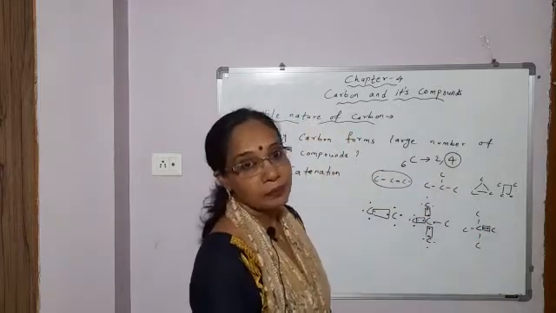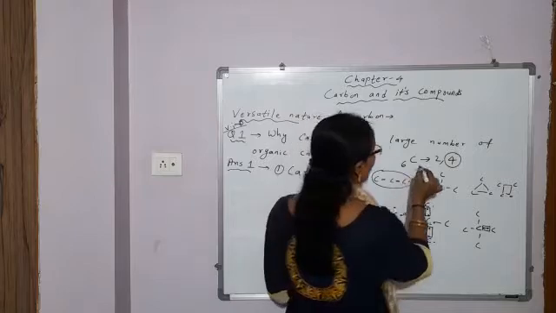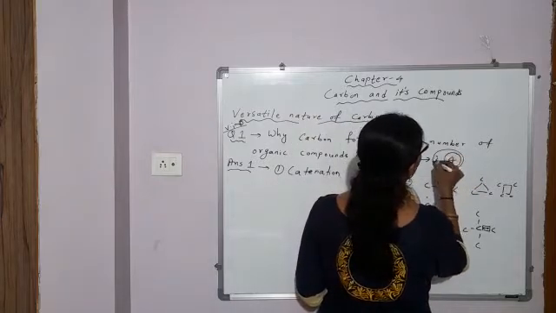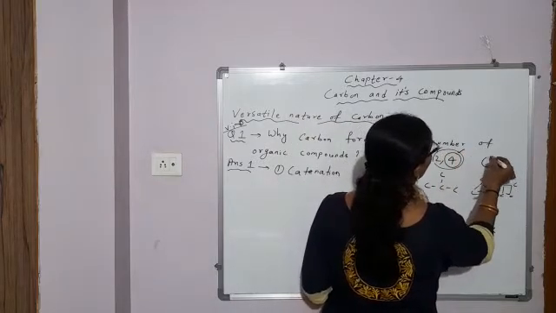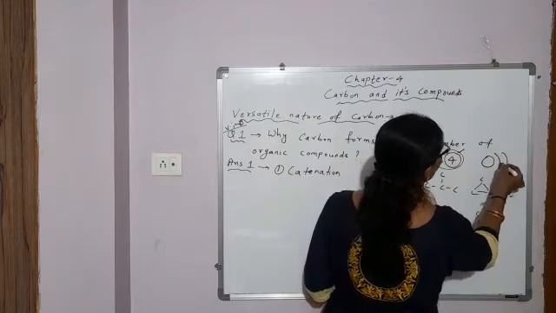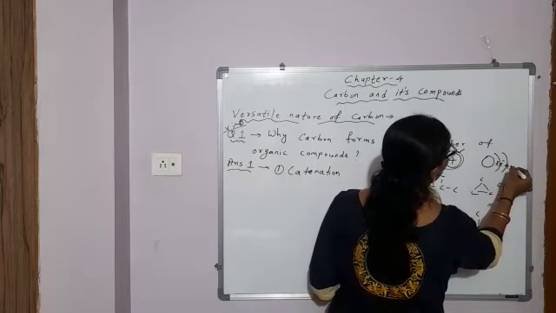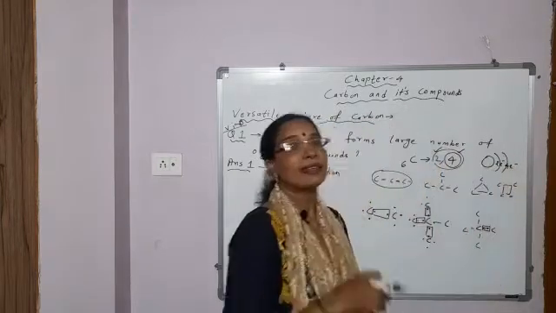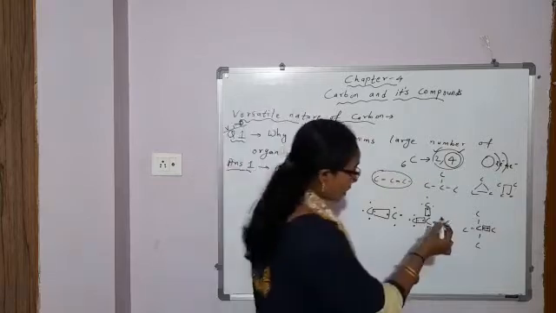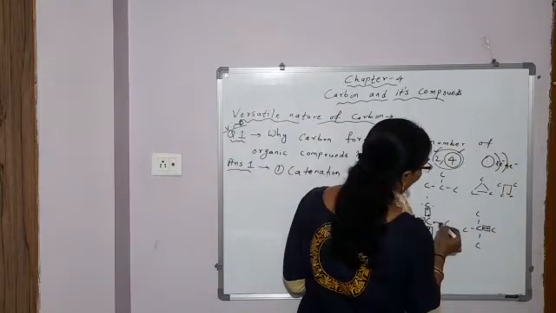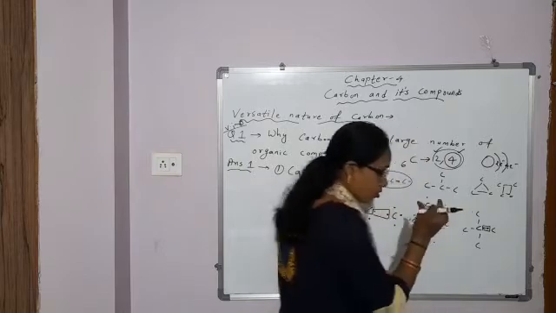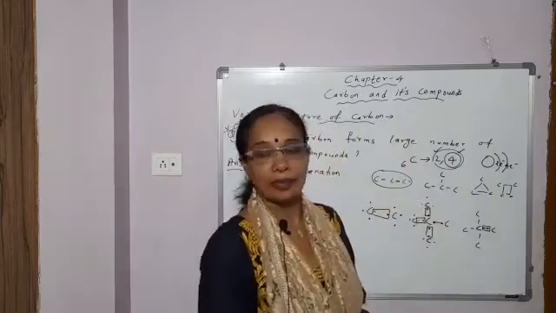And this shared pair of electrons between 2 carbon atoms is held strongly by the nucleus of the carbon atom.